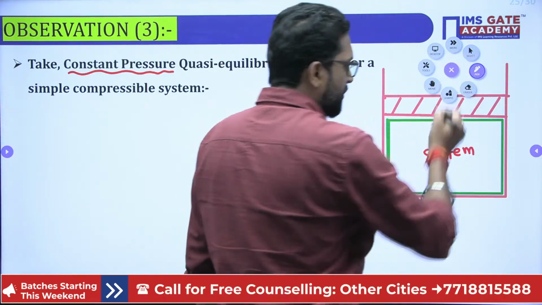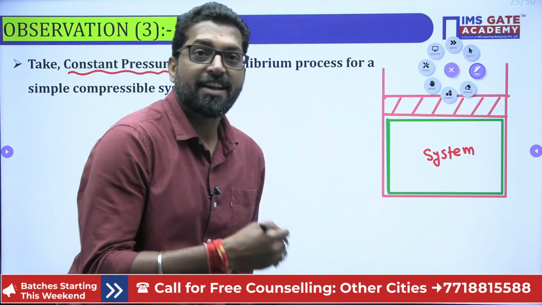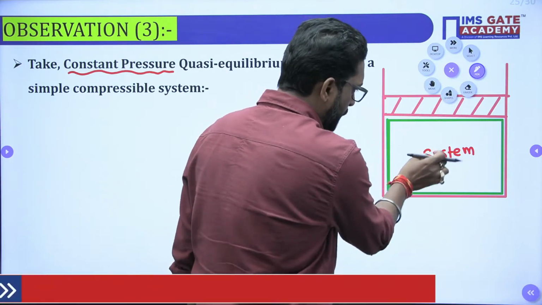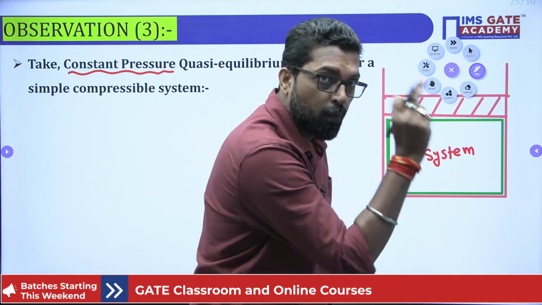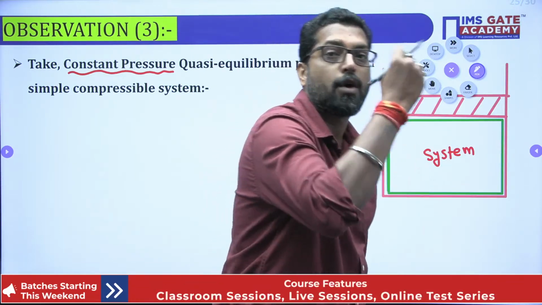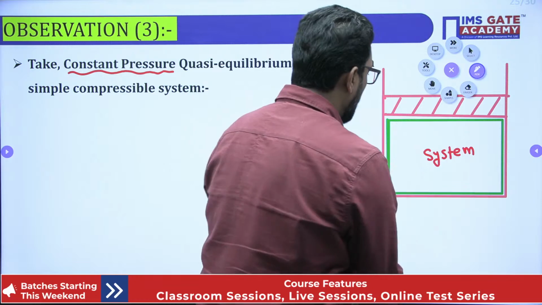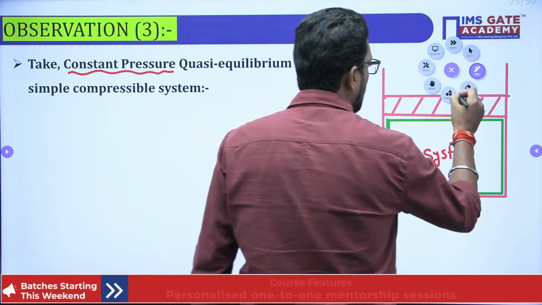How to move the piston? There must be external energy supplied. That means the system has a state point 1 and it will go to state point 2. How will it go? There must be energy supplied. So let's suppose we supply energy to the system.